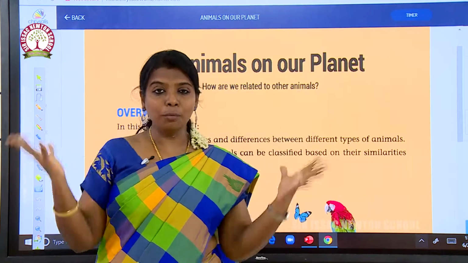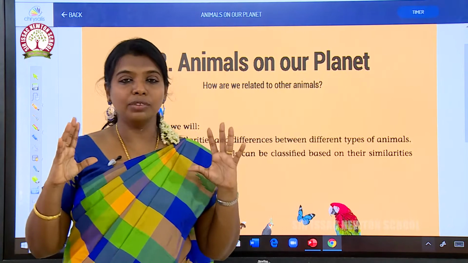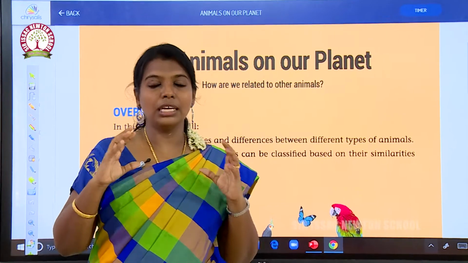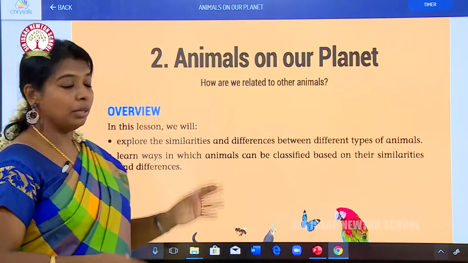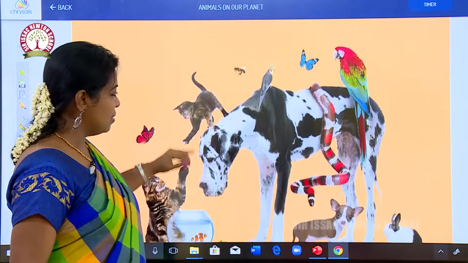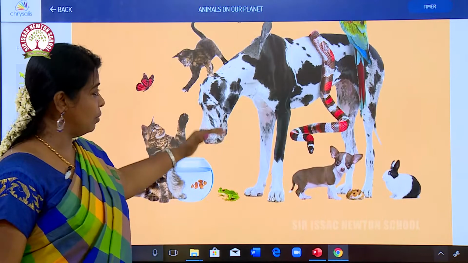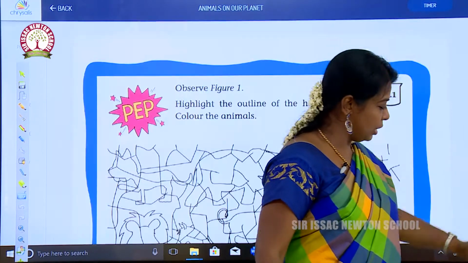There are so many animals on our planet. There are thousands and thousands of different species of animals seen on our planet. In this lesson we are going to see about the animals on our planet. See here in this picture, some of the animals are given: dog, cat, puppies, rabbit, etc.